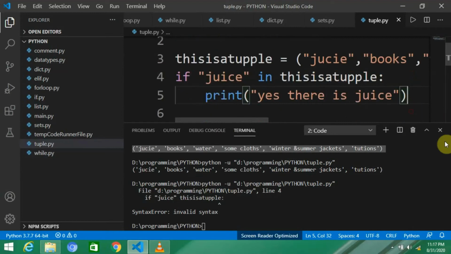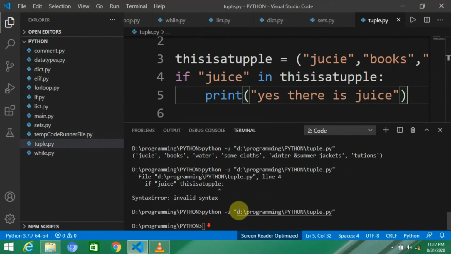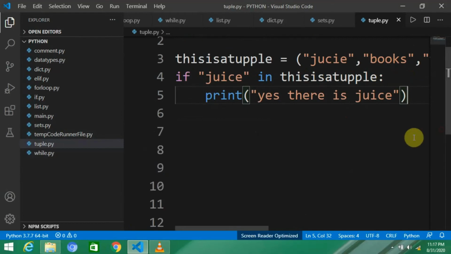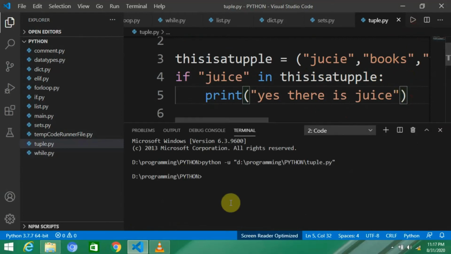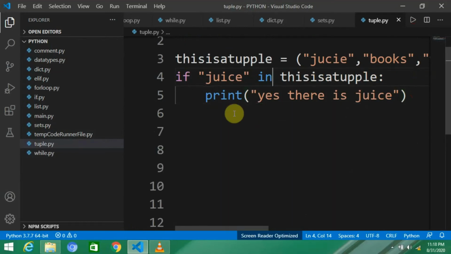Okay, let me compile this again. I think it's giving me the error because the spelling of my juice is incorrect, as you can see. It is incorrect here, not here. So let me change it. Okay, fine. Let me compile this again, and here you can see the output is yes, there is juice.